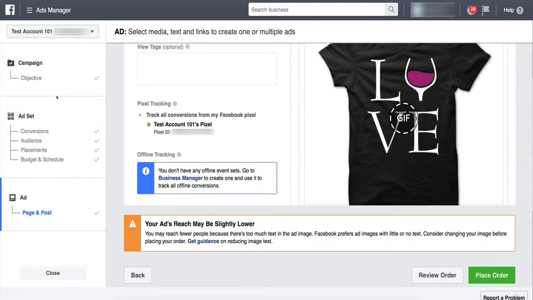Now it might say you may reach fewer people because there's too much text. That's because of the t-shirt. And if it says that, don't worry about it if it's a t-shirt, because Facebook will recognize the text is on a product, and it won't matter. They don't want like on sale to be massive, right? But if it's text on a product, Facebook has said it's totally fine. Their little automated system flags that. It's not a big deal. Trust me. Just go ahead and hit place order.